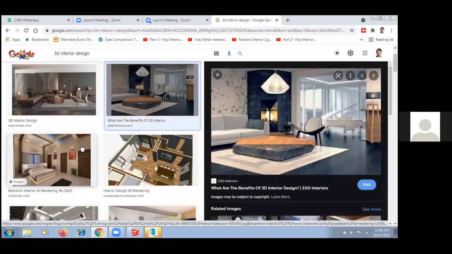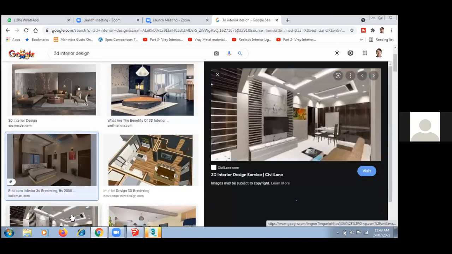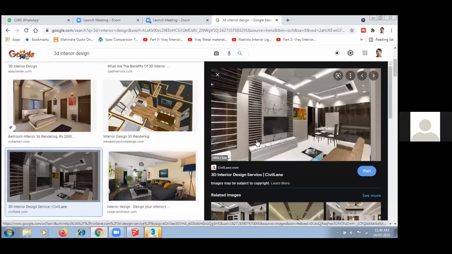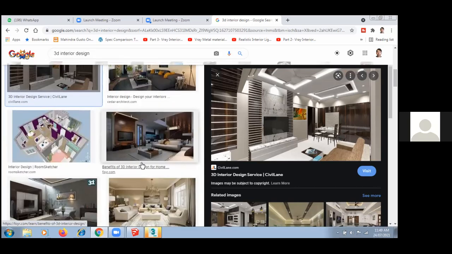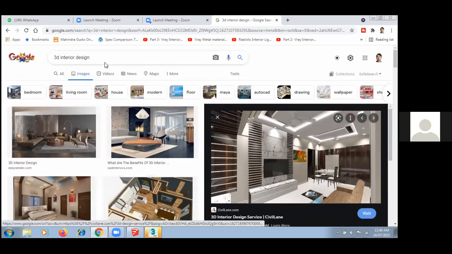See, in any single room you always have 2 views, meaning from 2 corners you can capture the entire room. So if you have a 3 or 4 bedroom, hall, kitchen flat, you can easily earn between 30 to 50,000 by creating this kind of views. That is the beauty of this kind of software.